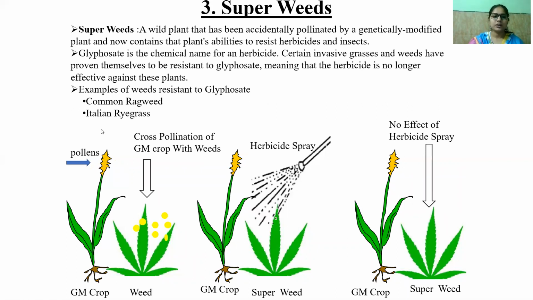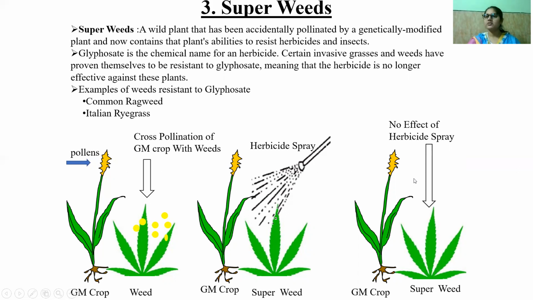Okay, so there is pollen from a GM crop, and then there is cross pollination of the GM crop with the weeds. Then the GM crop and the superweed are subjected to the herbicide spray, and there is no effect of the herbicide spray on the superweed, because it has a gene which is resistant to the herbicide.